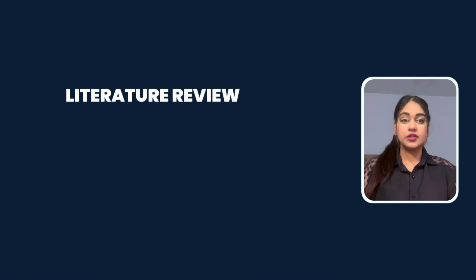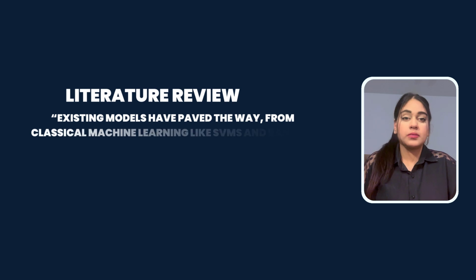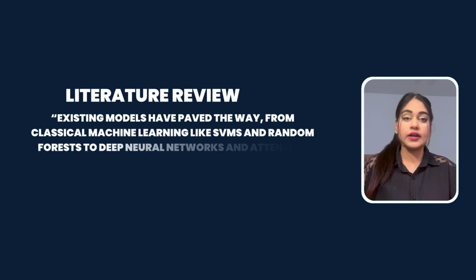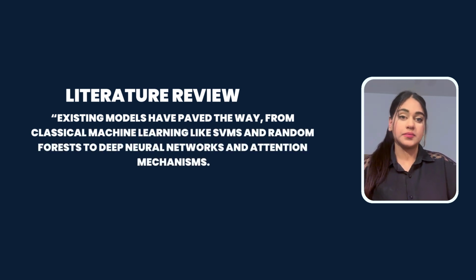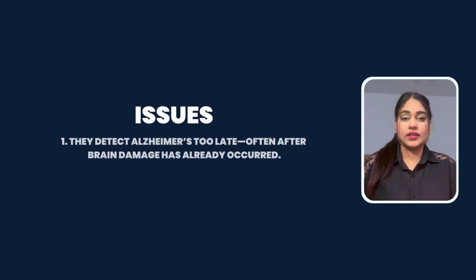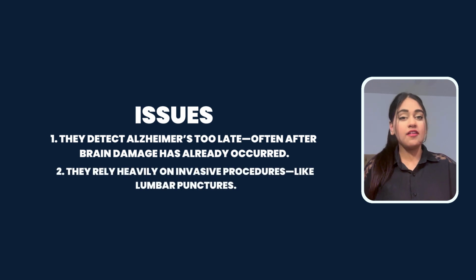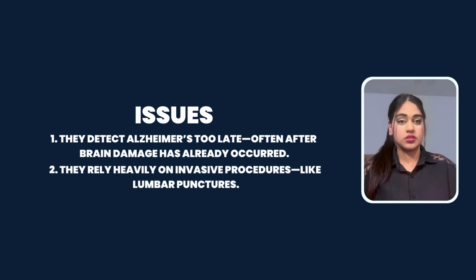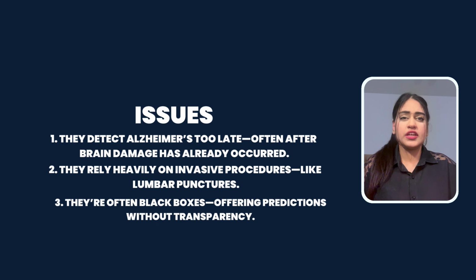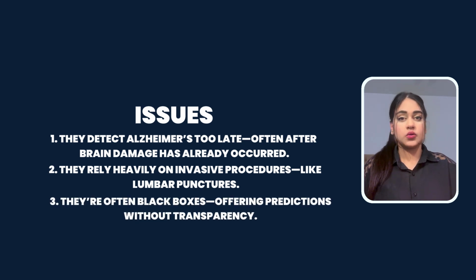accessible way. Starting from the literature review, existing models have paved their way from classical machine learning like SVMs and random forest to deep neural networks and attention mechanisms. Yet three issues keep surfacing. Number one, they detect Alzheimer's too late, often after brain damage has already occurred. Number two, they rely heavily on invasive procedures like lumbar punctures. And number three, they're often black boxes offering predictions without transparency. I wanted to change that, so I built a hybrid framework that goes deeper, earlier, and more transparently.